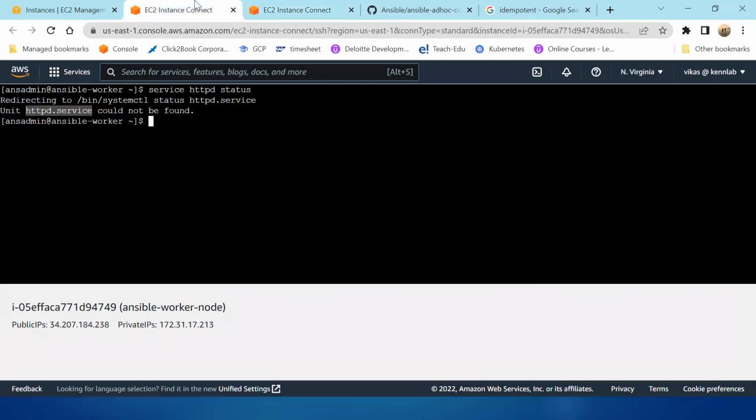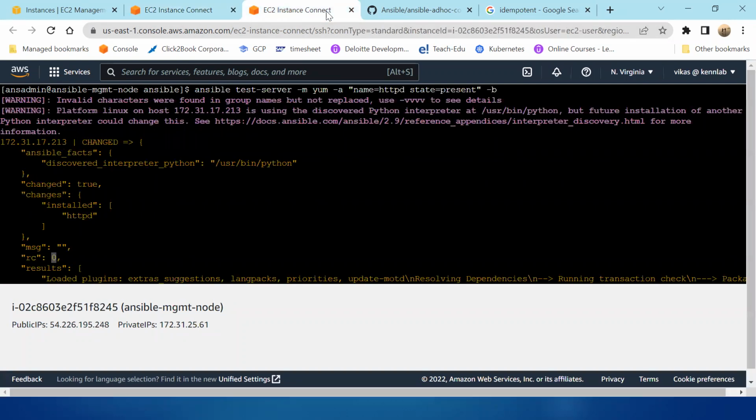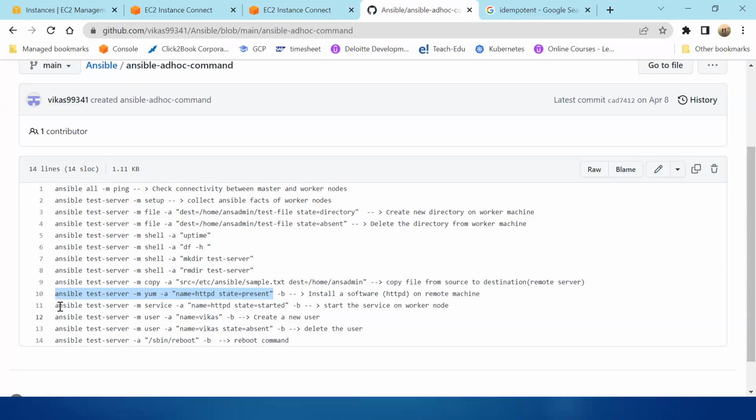Now come back here. You can see loaded, yes, but active, no, it is inactive. So I have to make it active. Jenkins also, if you remember, you just install it, it is inactive, so you have to make it active. How to make it active? Another module. Basically there are modules for everything, but you just need to know which module is for what.